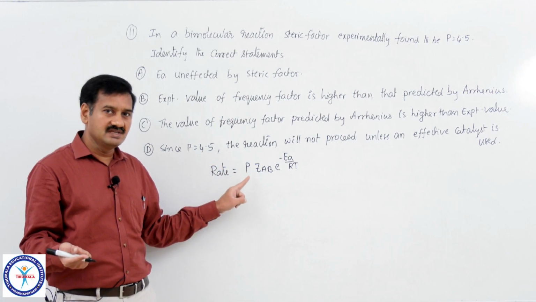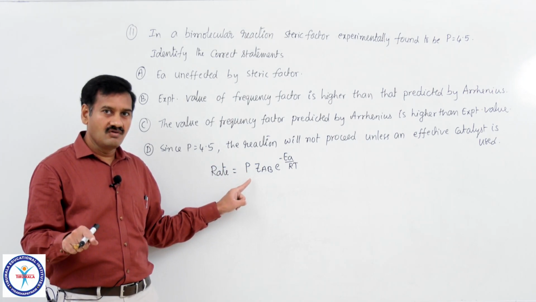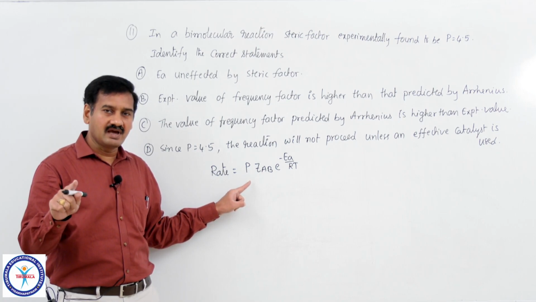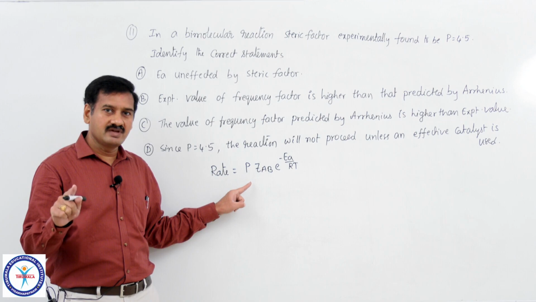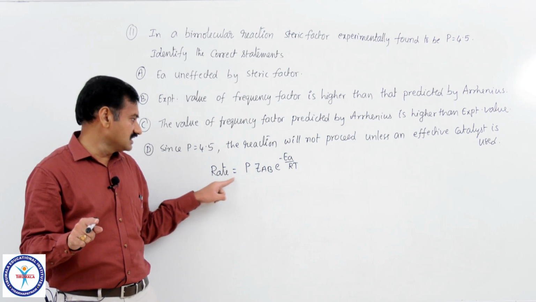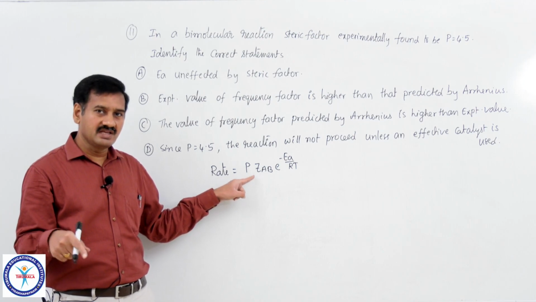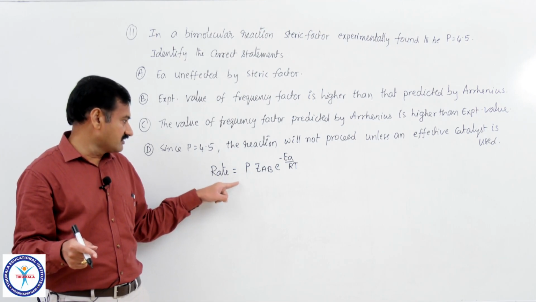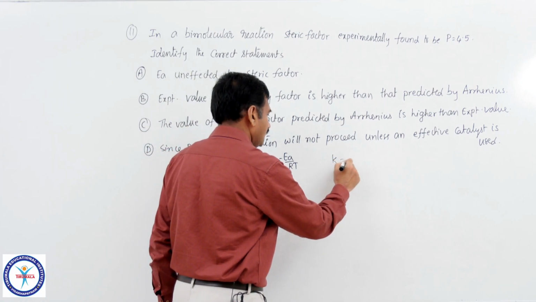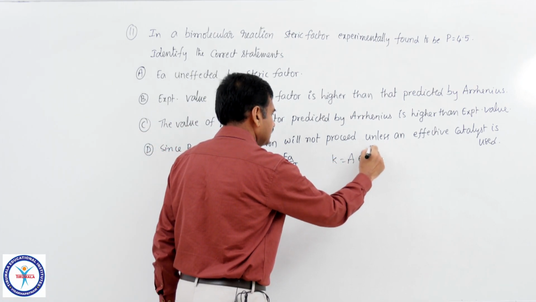Steric factor P greater than 1 means the experimentally calculated rate of reaction must be greater than the value predicted based on this equation or the Arrhenius equation. From this equation, the Arrhenius equation can be written as k is equal to A into e power minus Ea by RT.